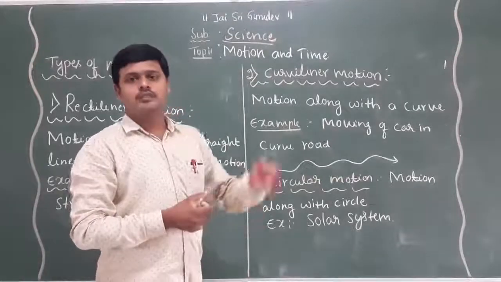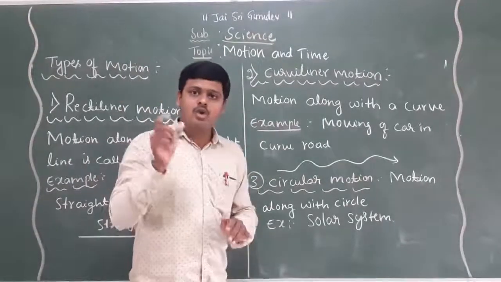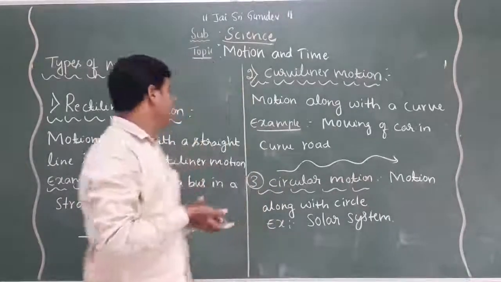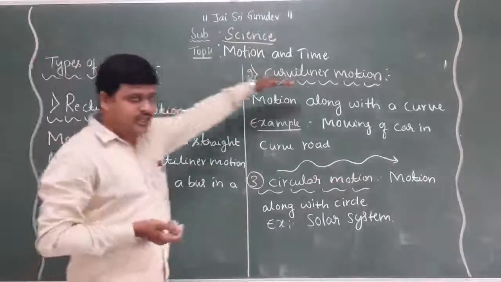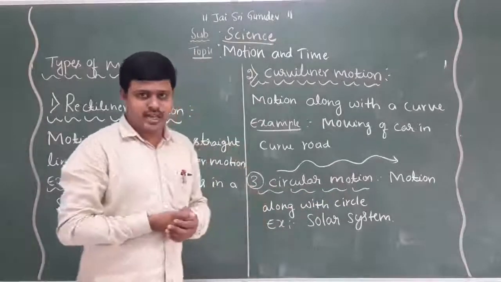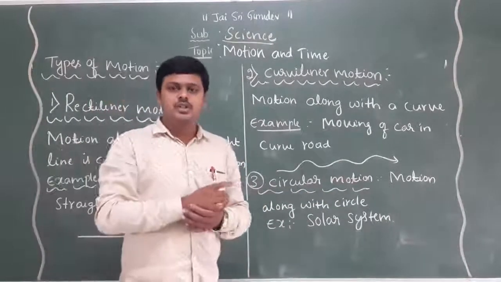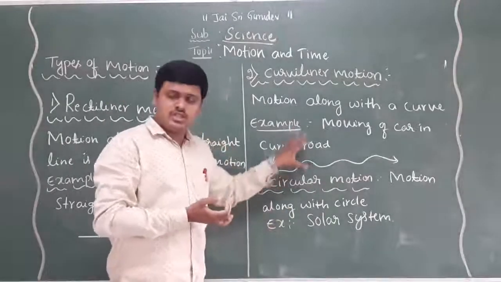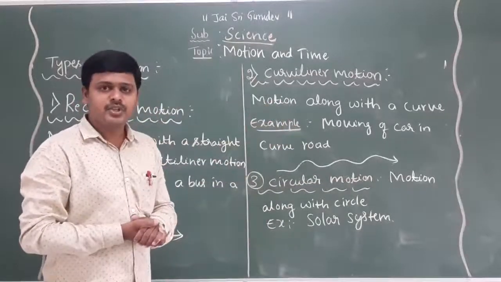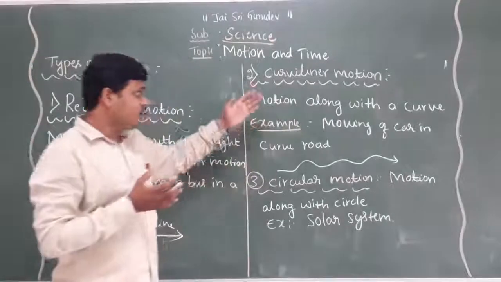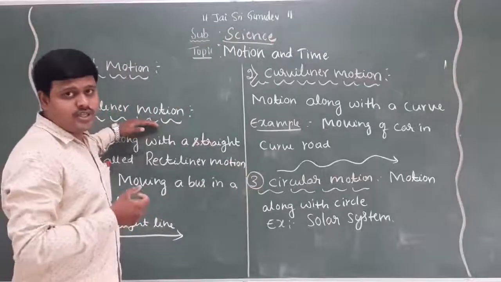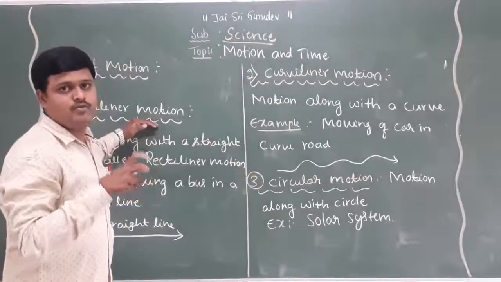After this class you have to prepare some examples related to rectilinear motion, curvilinear motion and circular motion that take place in our day-to-day life. So there is an activity for you. After watching this video, you must complete this homework activity. Whatever different varieties of motion take place in our day-to-day life, for rectilinear motion you must write a minimum of 4 or 5 examples.